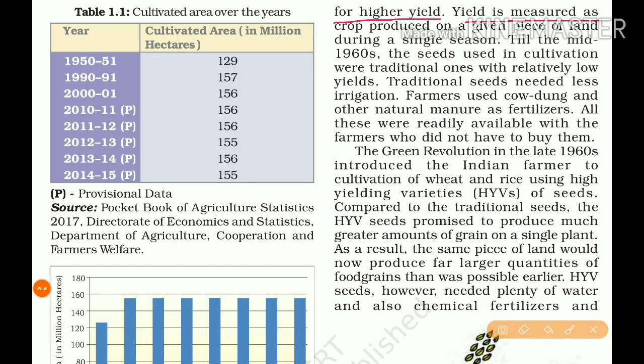Yield is measured as the crop produced on a given piece of land during a single season.